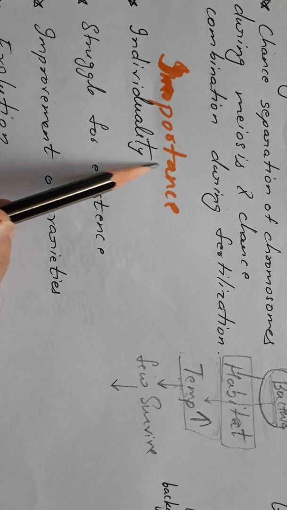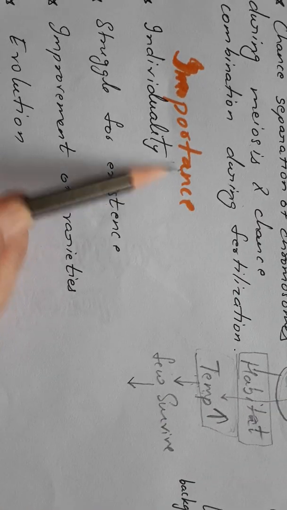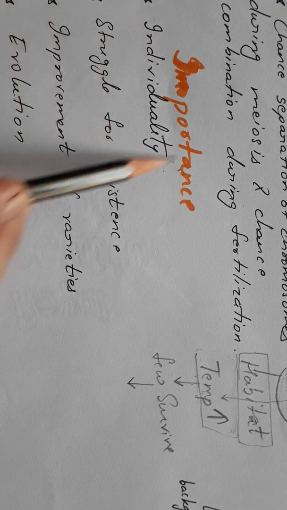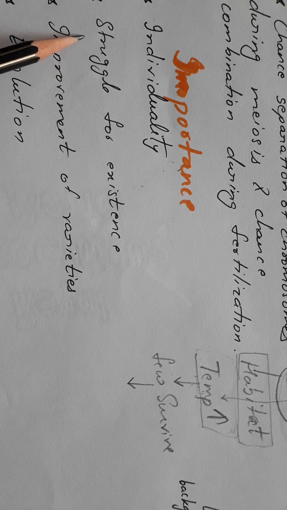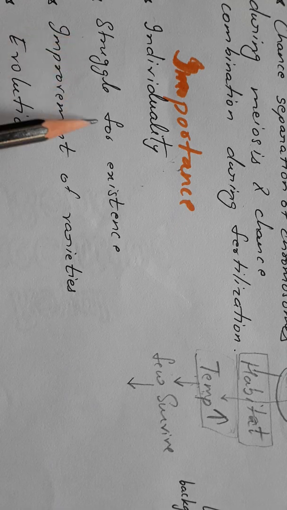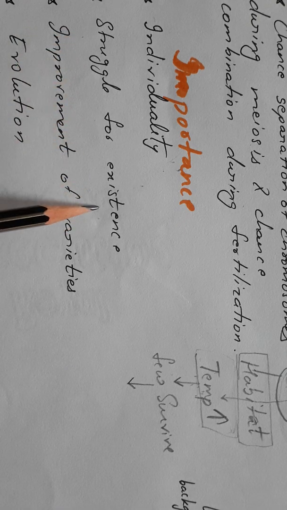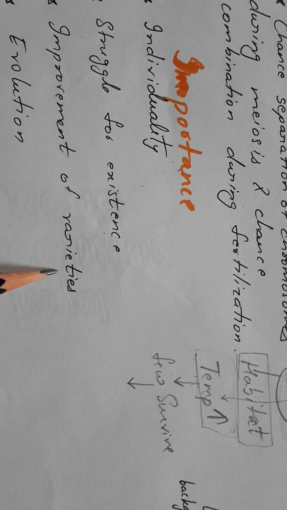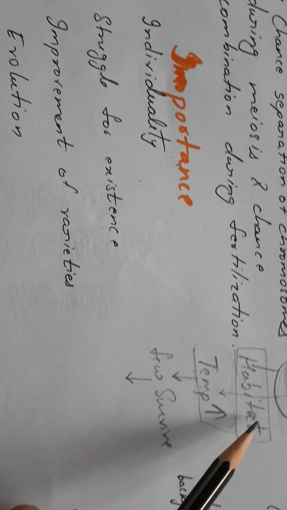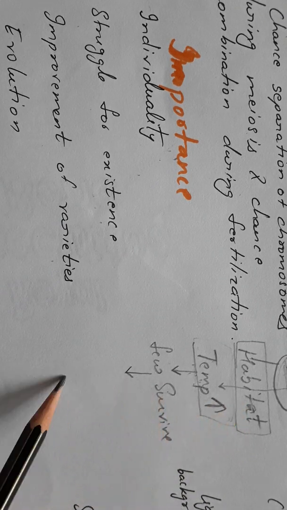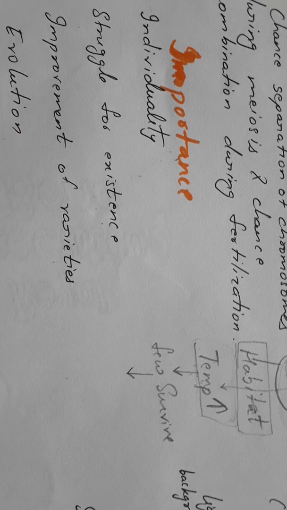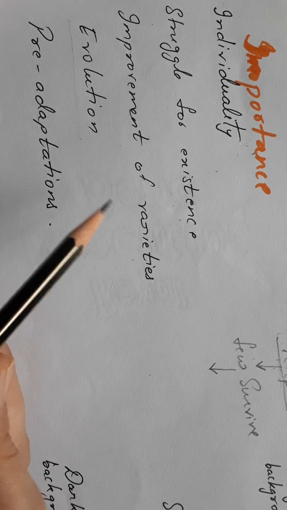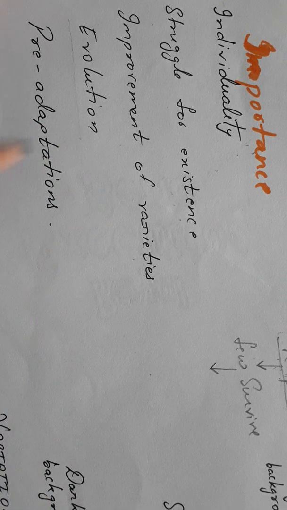Now what is the importance of variation? The variation will lead to the individuality of that particular organism. It will help in the struggle for existence and survival of the fittest. It leads to improvement of the varieties. The changes that take place will improve the varieties. It leads to evolution, that is, the gradual changes which are taking place, and it helps in pre-adaptations.